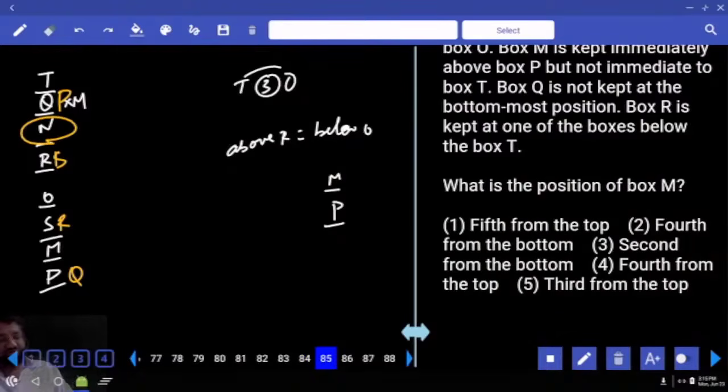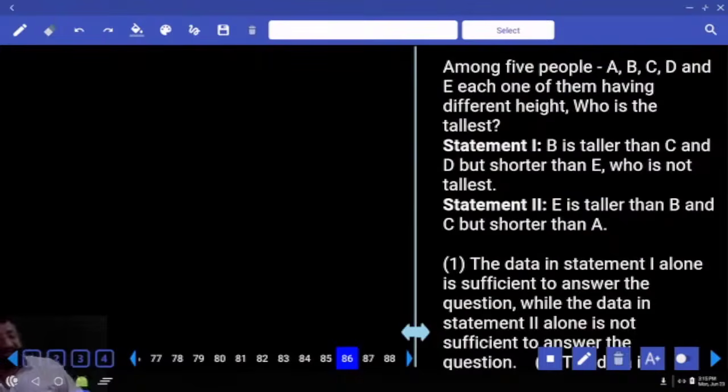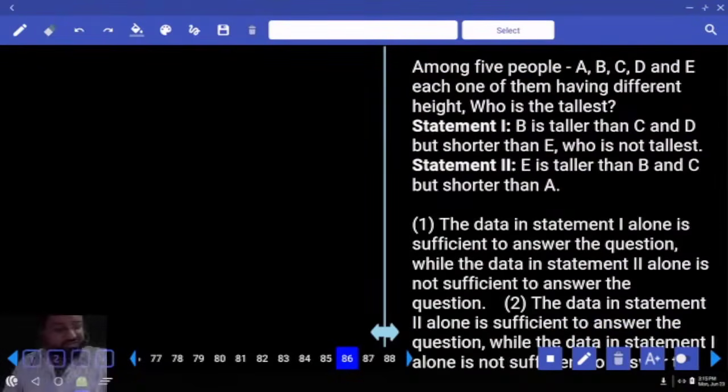What is the position of M second from bottom? Any option? Done? 86. What is this? Data sufficiency. Data sufficiency, we have to see each data separately. Let's see the first one, data sufficiency 86.